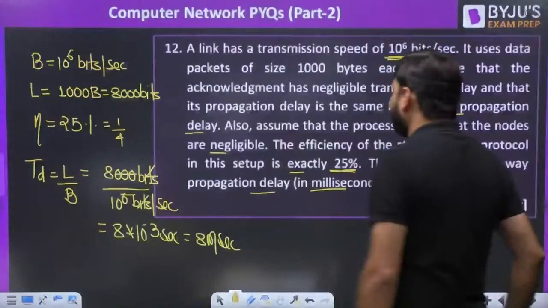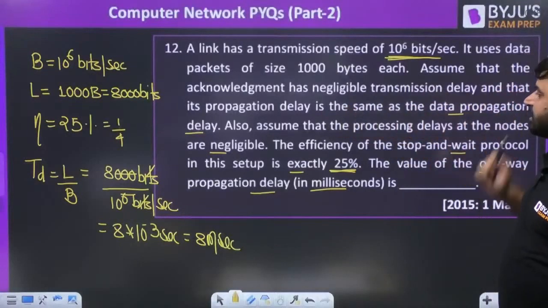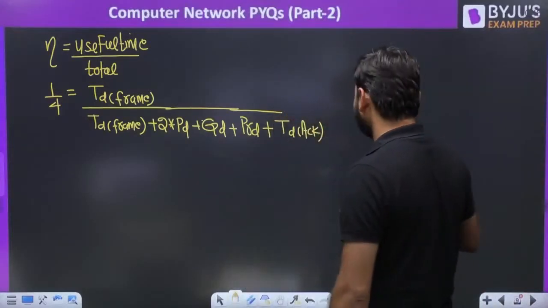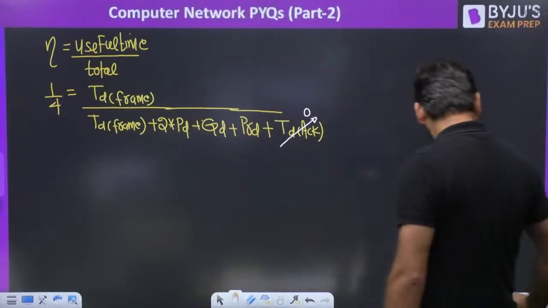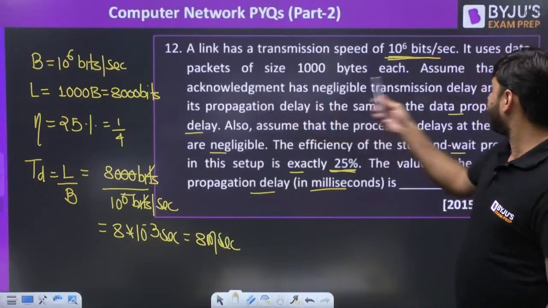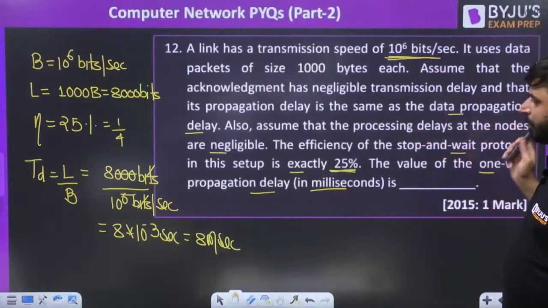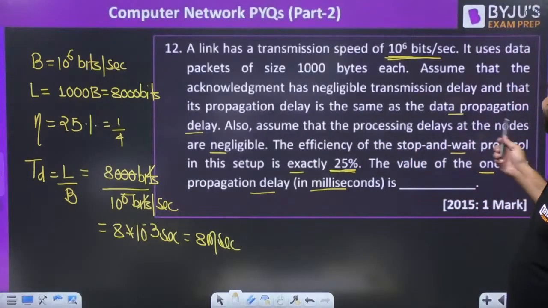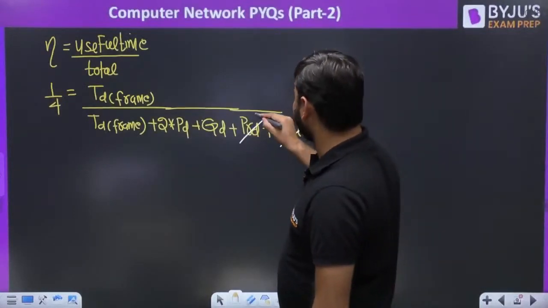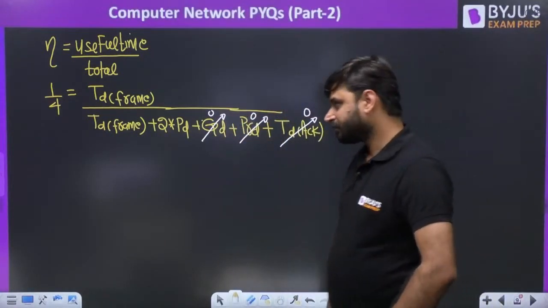Now in the question itself, what have they given? They have given that the acknowledgement has negligible transmission delay. So the acknowledgement transmission delay is given as negligible. Negligible means 0. And further, the propagation delay of the acknowledgement is the same as the data propagation delay. Assume that processing delay at nodes is also negligible. Processing delay is also given negligible, and there is no information given regarding the queuing delay, so we also assume this is 0. Always apply this formula.